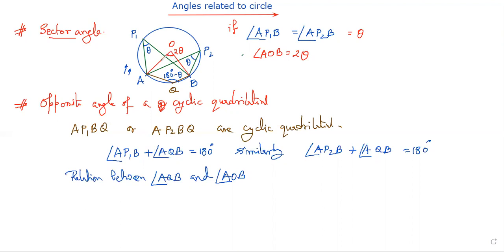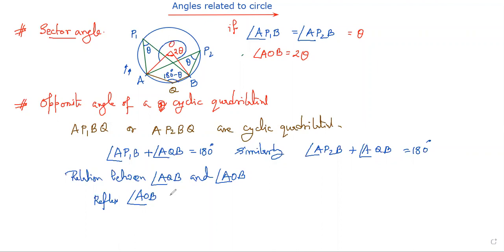The AOB reflex angle, which is basically the AOB angle, if I mention it would be 2 theta, but the reflex angle is the outer part of it.